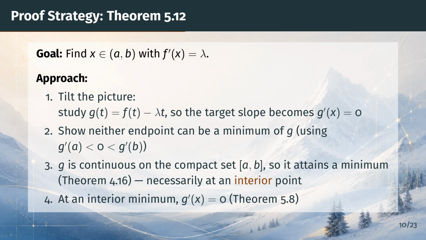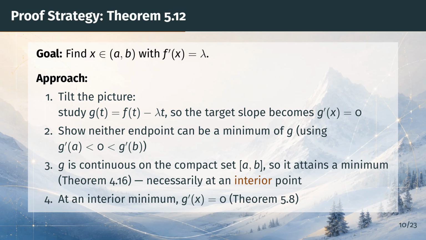Before writing the formal proof, let's understand the strategy. Step 1 is a standard trick. Subtract lambda times t from f of t to get an auxiliary function g. This tilts the picture so that finding a point where f prime equals lambda becomes finding a point where g prime equals 0.